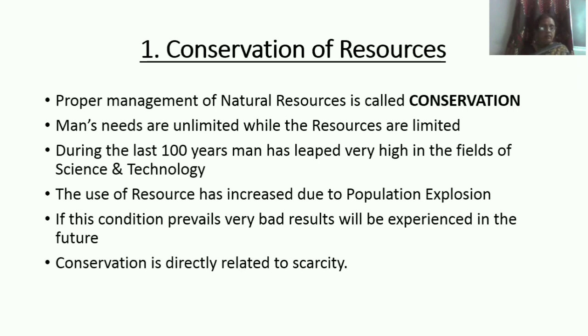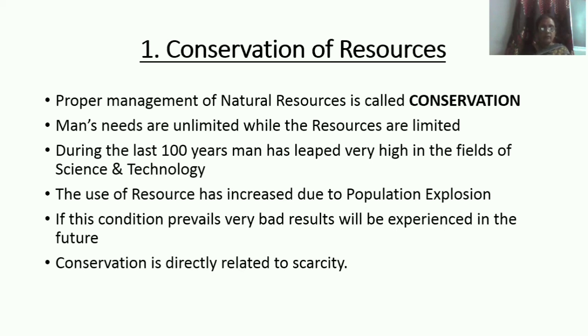The word conservation is directly related to the scarcity of resources. Scarcity means a shortage of resources. If population increases, then usage of resources also increases. If we are not giving importance to that, then there will be a problem for the future generation. If the resources are exploited at the current rate, haphazardly and irrationally, then it will be a dream to maintain the development and the current lifestyle.